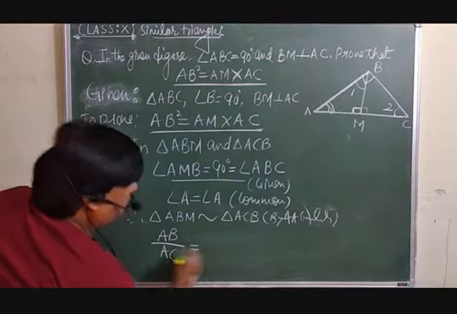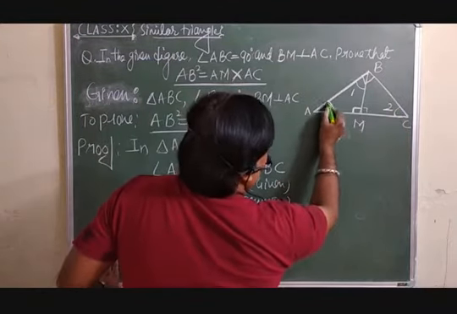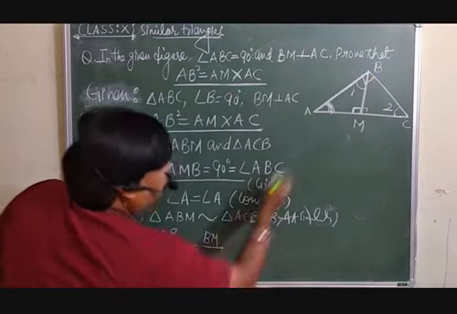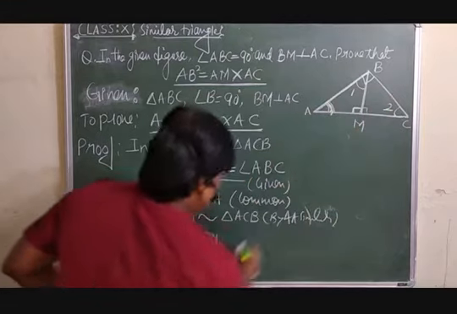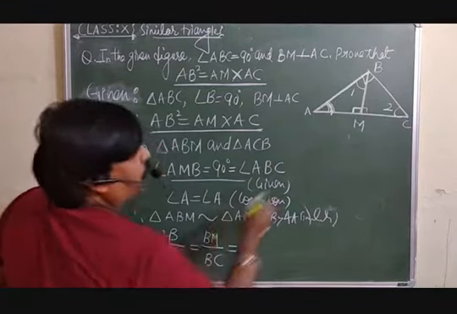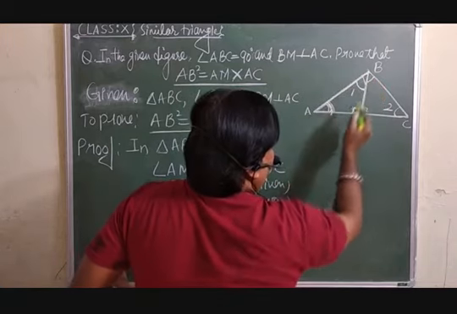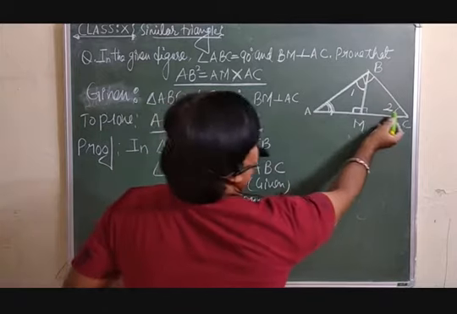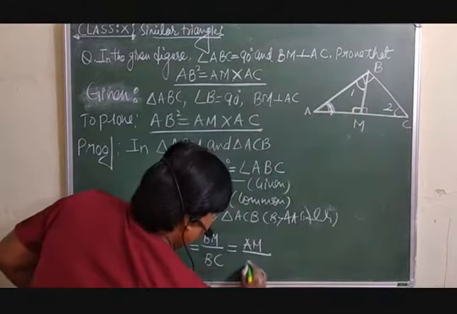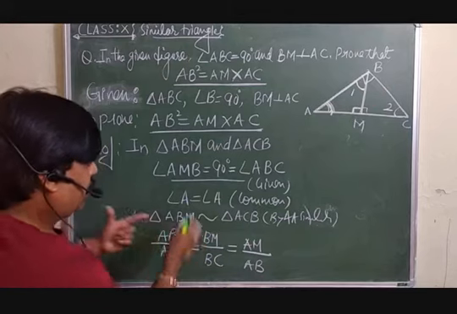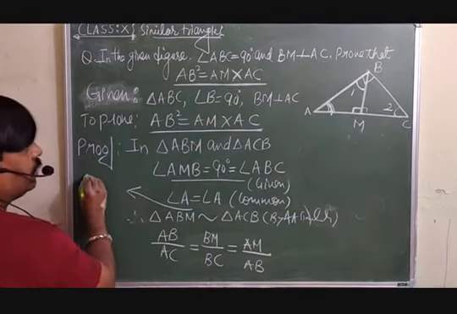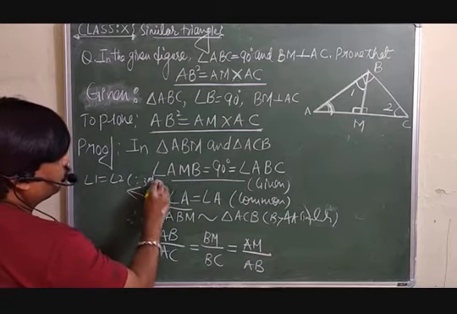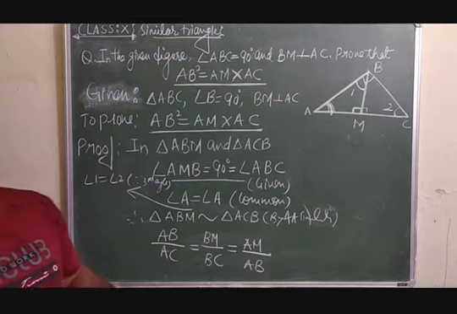AB over AC is equal to, now this angle is common, in the smaller one the side is BM, for the bigger one the opposite side is BC, is equal to, now the third angle, angle 1, opposite side is AM over angle 2, opposite side in the bigger one is AB. Because angle 1 is equal to angle 2, two angles are equal, so automatically the third angle will also be equal.